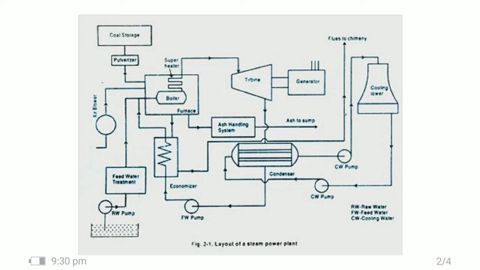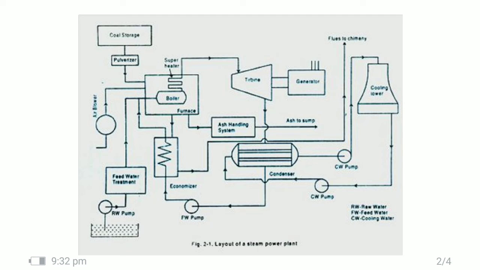After expansion, the steam coming out from the turbine is at low pressure, but still it is steam. So it goes through the condenser, where another system, the cooling towers and cooling systems, are attached. There the phase change phenomenon happens, and the heat is carried away by the cooling water connected to the cooling tower.